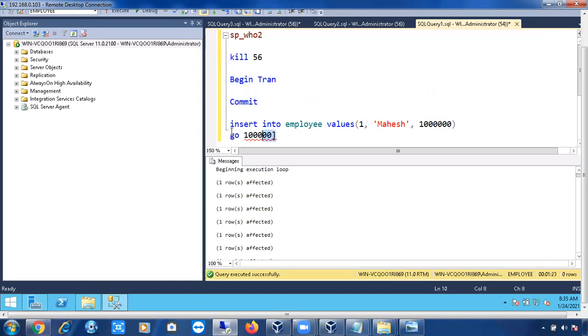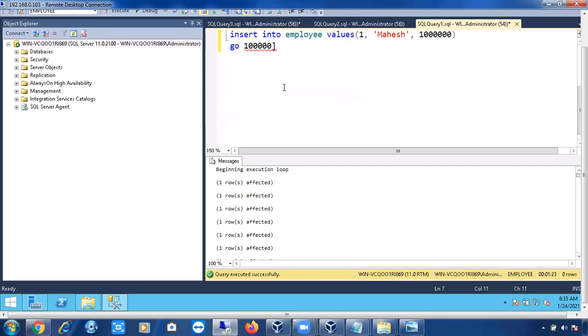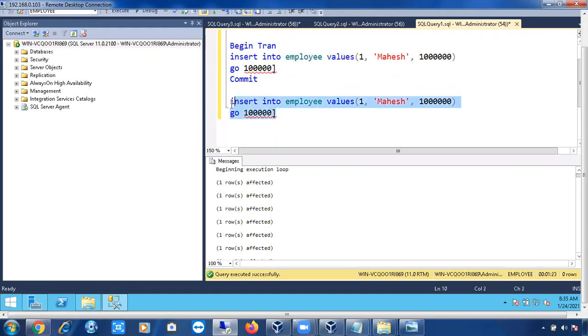So usually these kinds of transactions are implicit transactions. If you don't give begin tran and commit from your side, SQL Server will give them. If you give them also, no issues.